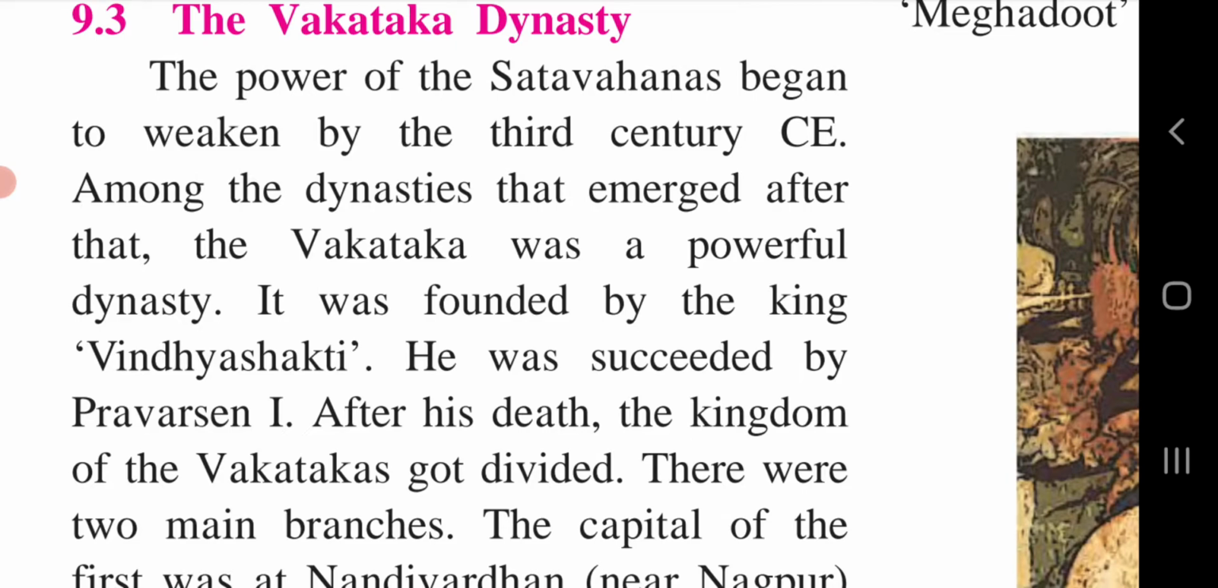It was founded by the king Vindhyashakti. He was succeeded by Pravarsen I. After his death, the kingdom of the Vakataka got divided. The Vindhyashakti founded the Vakataka dynasty, and Pravarsen I succeeded him. The Vakataka were divided into 2 parts. Which are the 2 parts? About them also we are going to see.